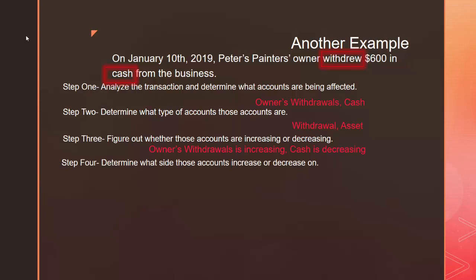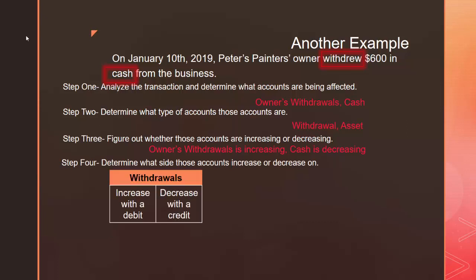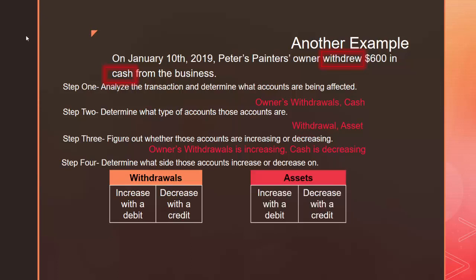In step 4, we need to determine what side these accounts increase or decrease on. One last time, let's go to our reference guide. We'll find that withdrawals increase with a debit and decrease with a credit, and that assets increase with a debit and decrease with a credit.